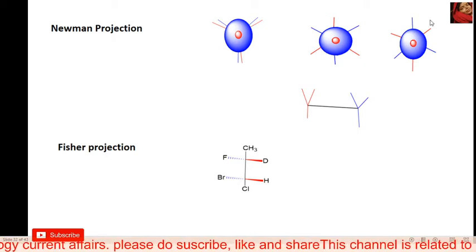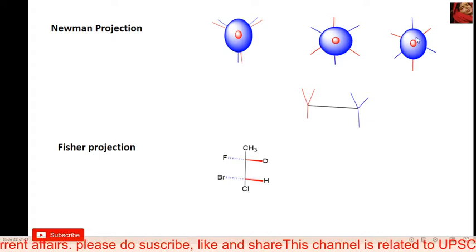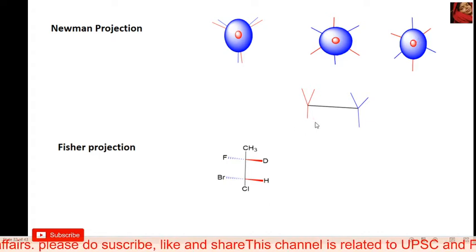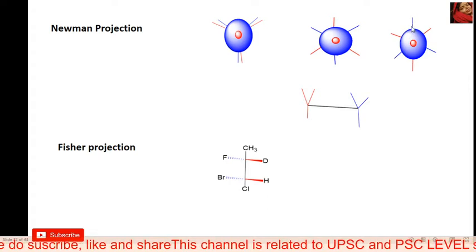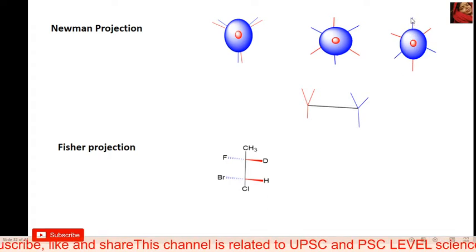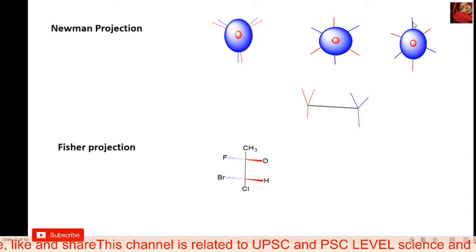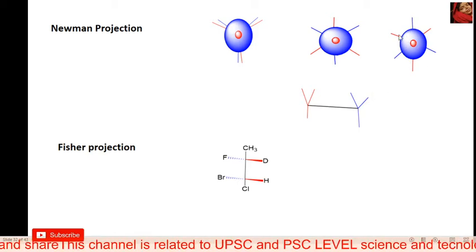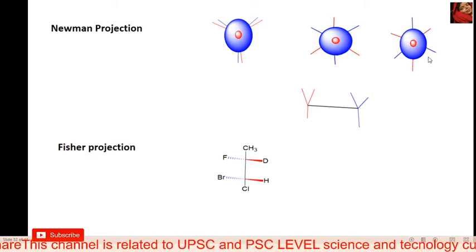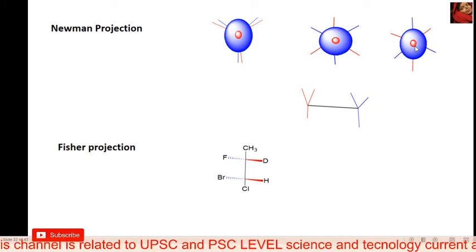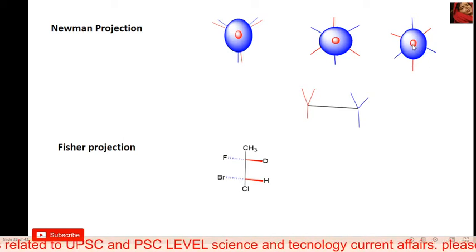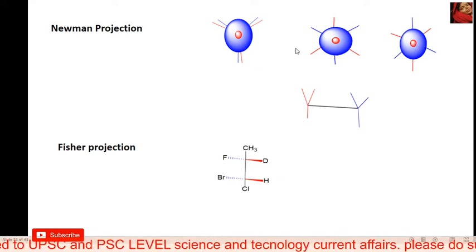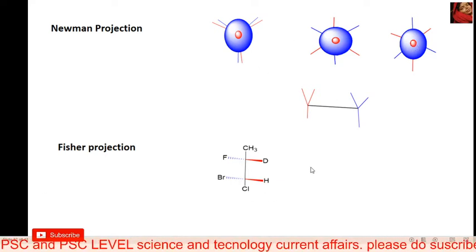For this structure, this is the Newman projection, for this Sawhorse structure. Here is red, and here is the back carbon bond, and it's a front carbon. The back carbon means the large circle. Always remember, the point in the large circle is the front carbon. So this is a Newman projection and a Fischer projection.